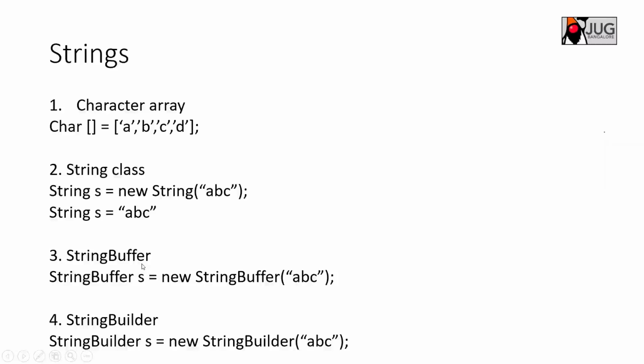In StringBuffer, it is thread... Sorry, this StringBuffer is not thread... I got confused. I think it is not thread safe. StringBuffer is the faster one, whereas StringBuilder is the thread safe one, but it makes things slow down because of thread safety. If you want to make something thread safe, you have to implement a lot of code to make sure only one thread will execute that particular code set, right?